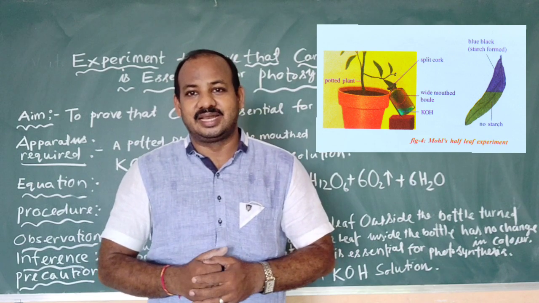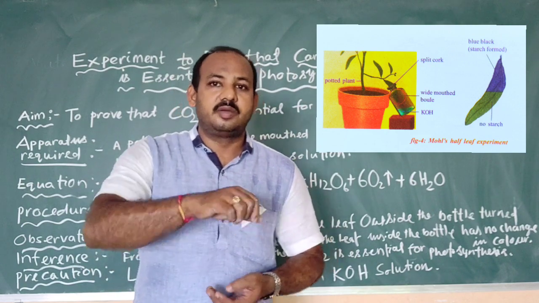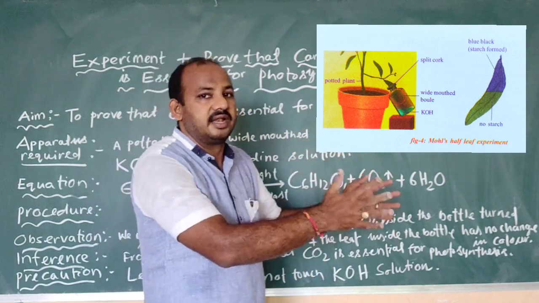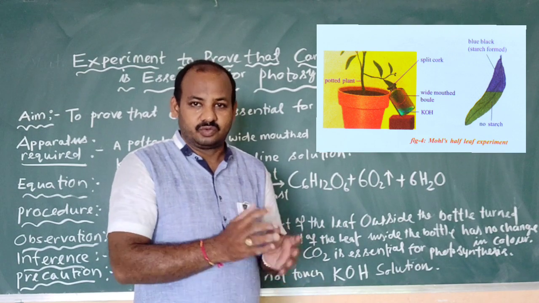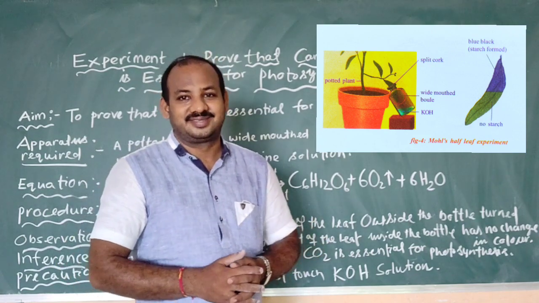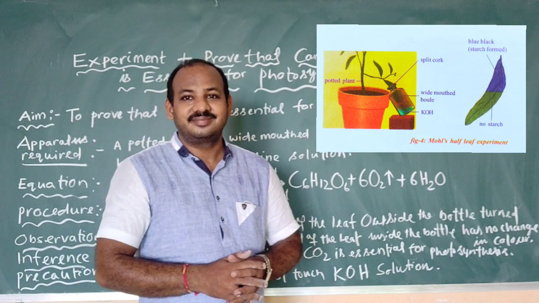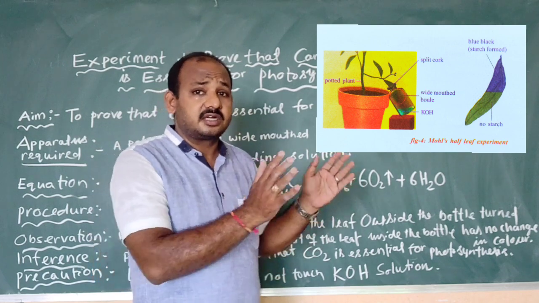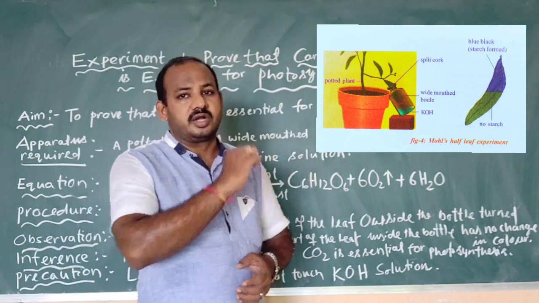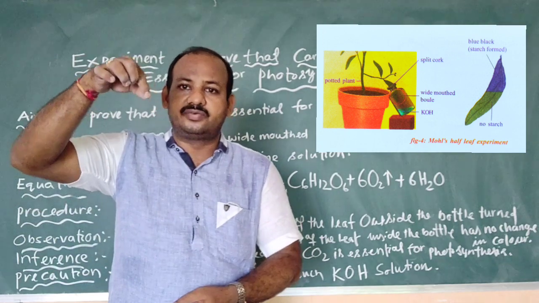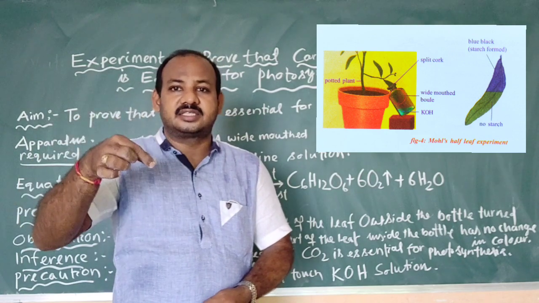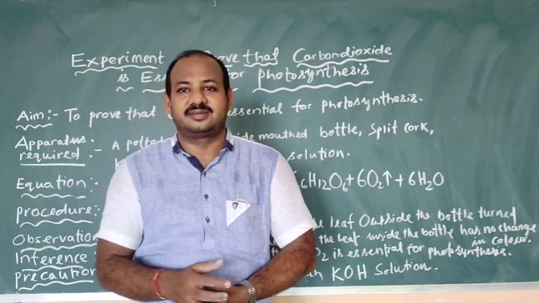Okay, children? Now we have already poured water to the potted plant, and we will take the entire setup and keep it in the sunlight. Why are you keeping the entire setup in the sunlight? Photosynthesis will take place. Okay, children? Now after keeping the entire setup for about 4 to 5 hours, we will remove the leaf from the potted plant, take the leaf out of the wide mouth bottle, and test the presence of starch by conducting the iodine test.